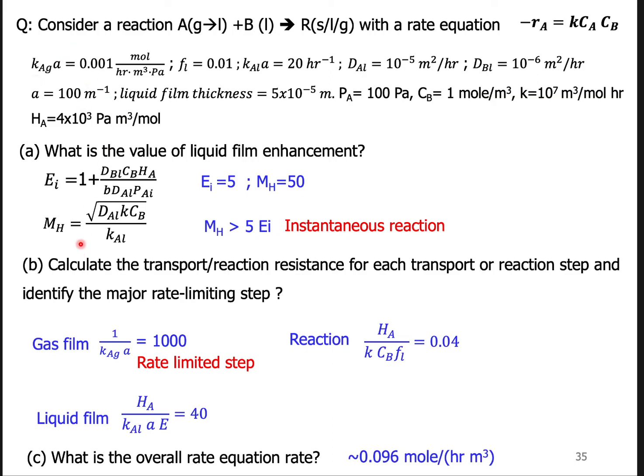So first, to determine what the reaction rate in the film layer is, you need to calculate the EI and MH. Based on the definition, you just put in all the information here, and you get EI equals 5, MH equals 15.